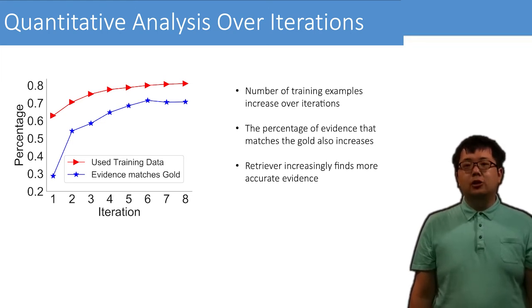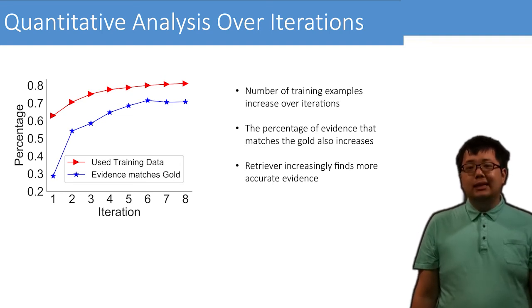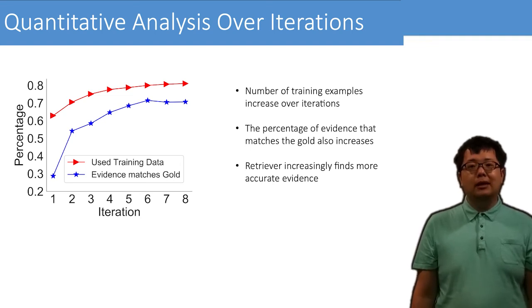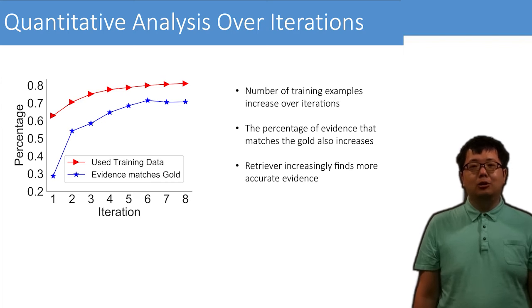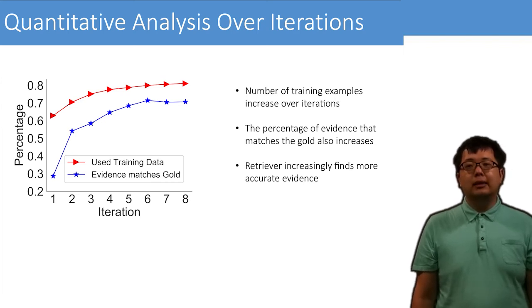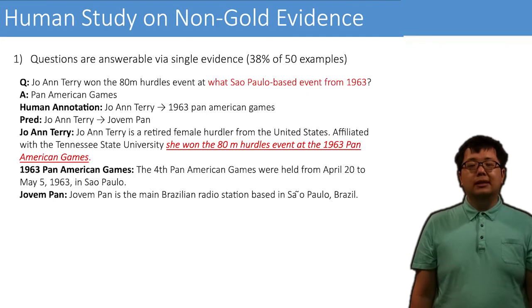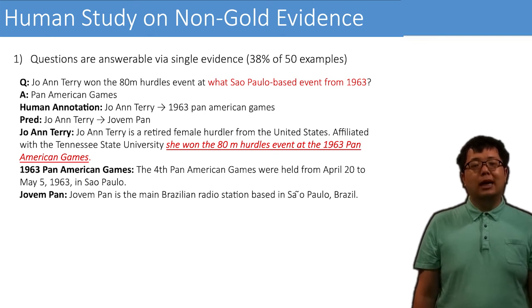We further conduct analysis on model behavior using HotpotQA as an example. First, this figure shows training data statistics over the iterations. We can see the number of training examples increases over iterations, and the percentage of predicted evidence that matches the gold one also increases. DistDR finds better evidence over iterations. Although DistDR is on par with fully supervised methods, on the last iteration, only 70% of the predicted evidence matches the gold one. We want to study why.